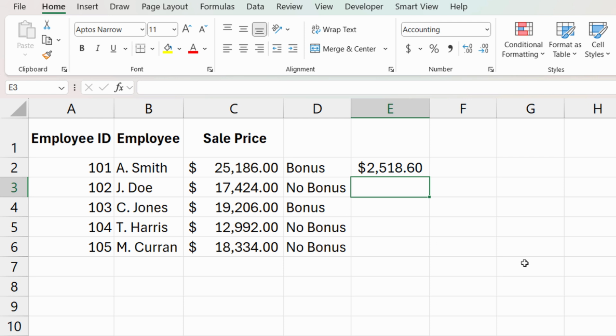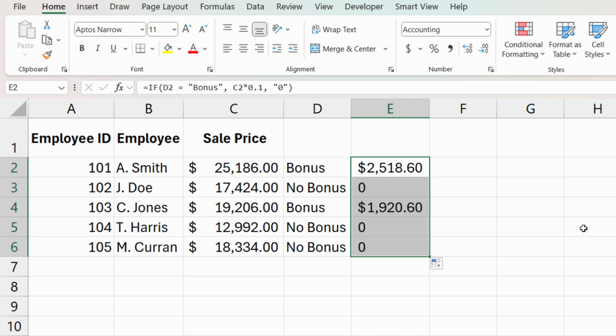All right, perfect. So there it is. Let me go ahead and copy this down all the way to the end of my list here. And again, remember that super cool trick that I just showed you guys? You just roll your mouse over that selection handle. You don't have to click and drag. You just give a double click. Perfect. And then checking out that syntax again in the formula bar at the top. So if D2 equals bonus, then we're going to have C2 times 0.1, or else we're going to have the text string in there of 0. Or we could have put in a word, or we could have put in the number 0. Either way works.